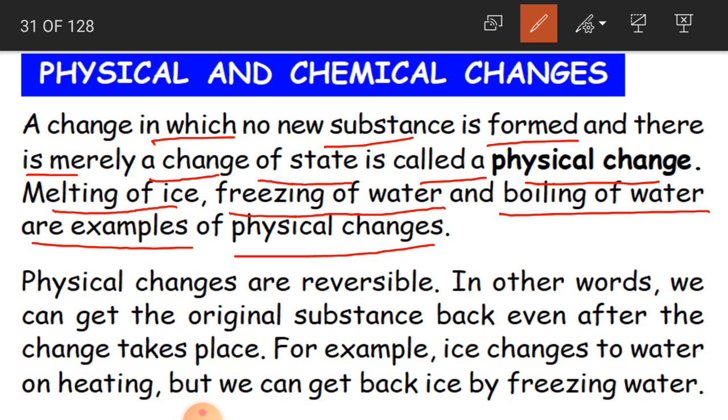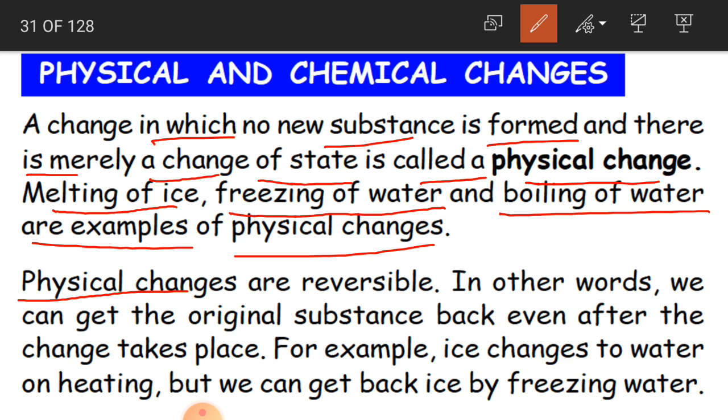So melting of ice, the ice is going to melt into water. Freezing of water, again water is going to become ice after freezing it. Boiling of water, if you boil the water, you will get water vapor. So these are all physical changes. Okay children, here there is no new substance. There is no change in the substance, but there is a change in the state from solid to liquid or from liquid to gas. So this is nothing but a physical change.